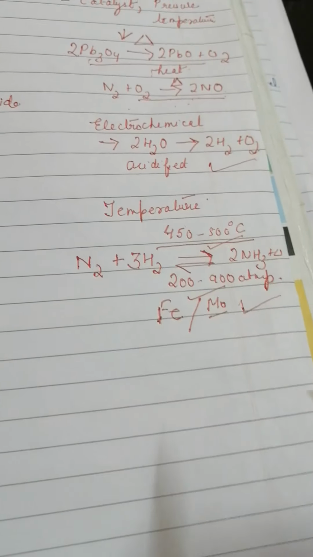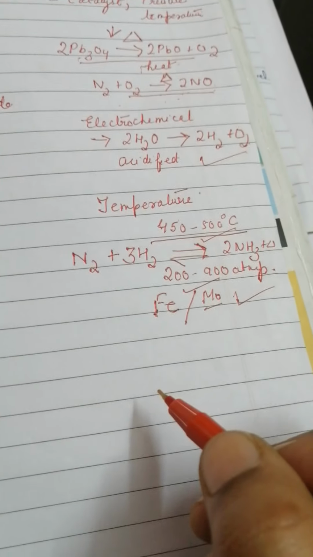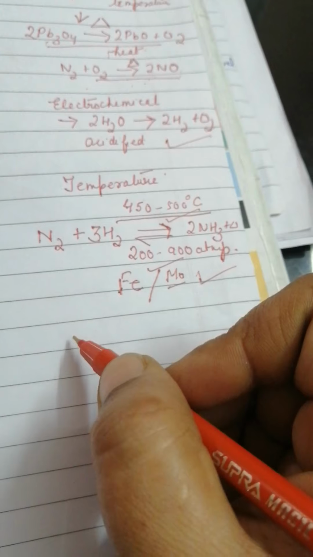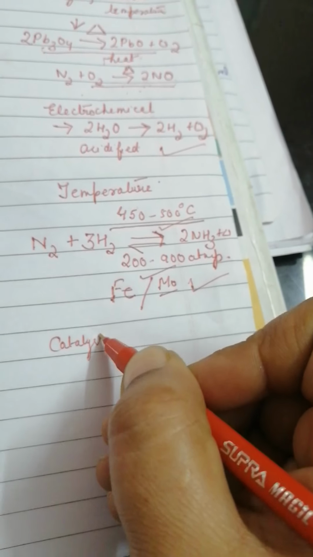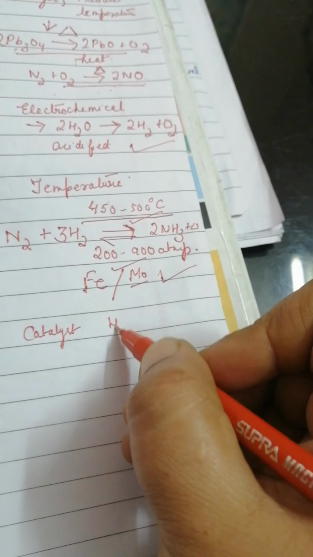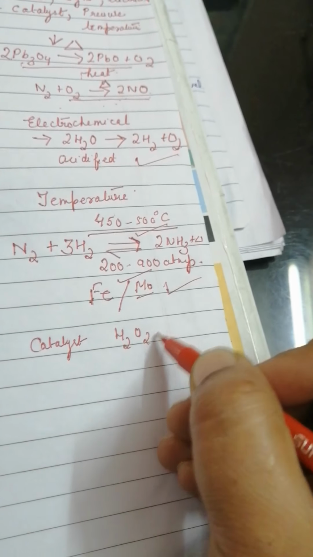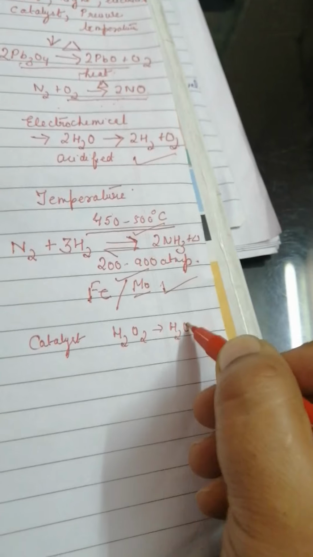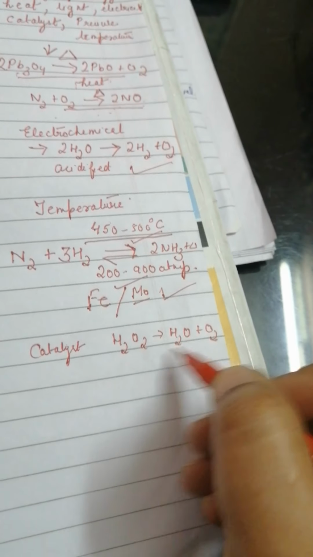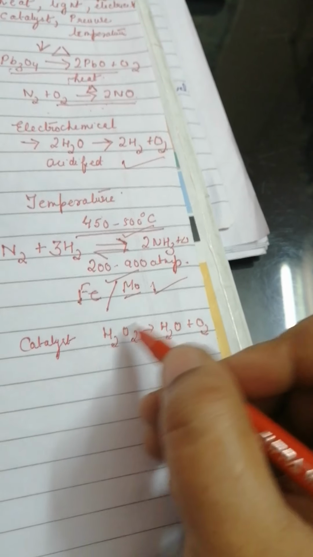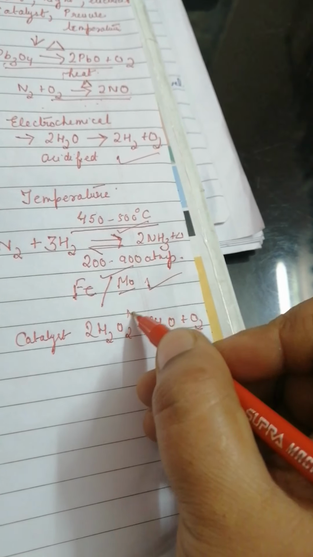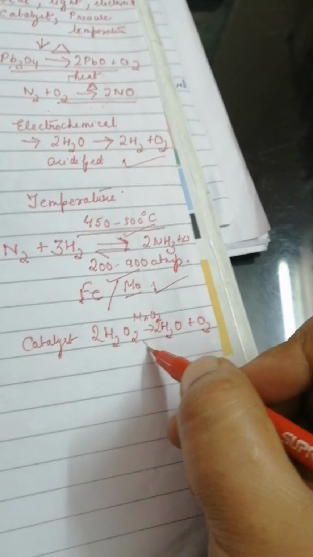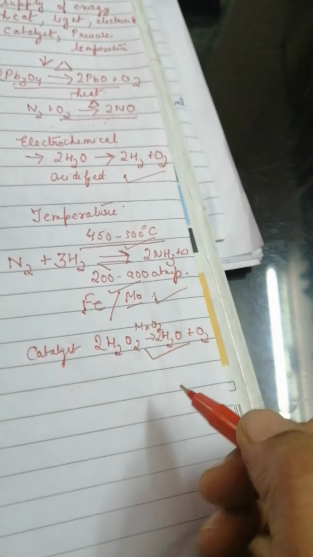Let us talk about one more example of the catalyst here. There are so many examples of the catalyst. You must have heard about decomposition of hydrogen peroxide. It keeps on decomposing on its own also, but that is a very slow decomposition. But in the presence of MnO2, manganese dioxide, the decomposition becomes faster. So a catalyst may be required for a reaction to happen.